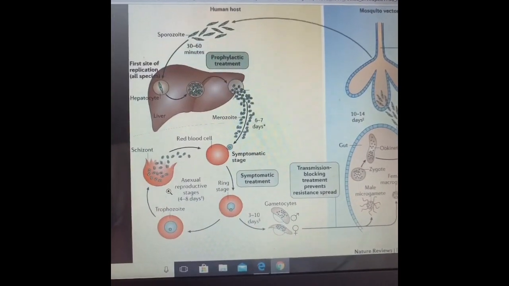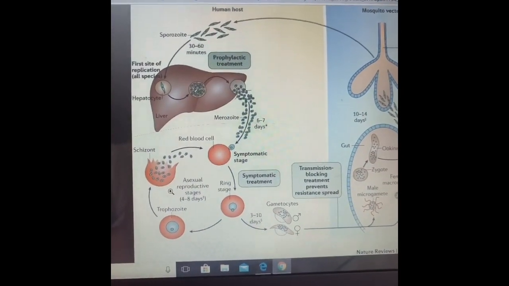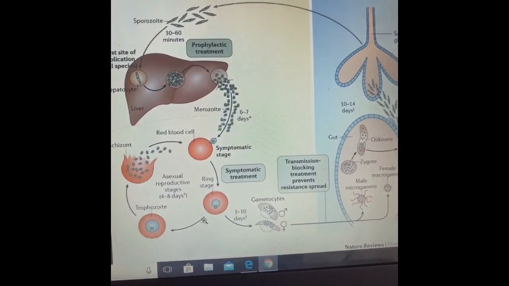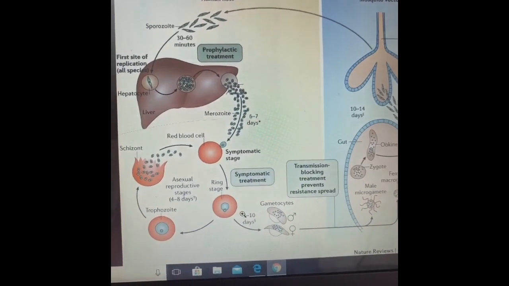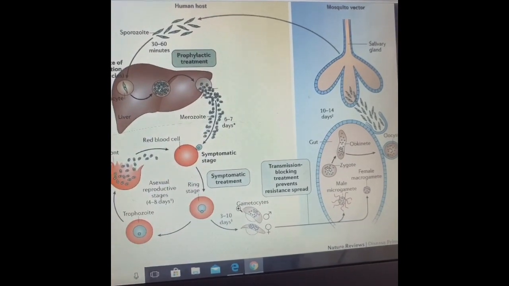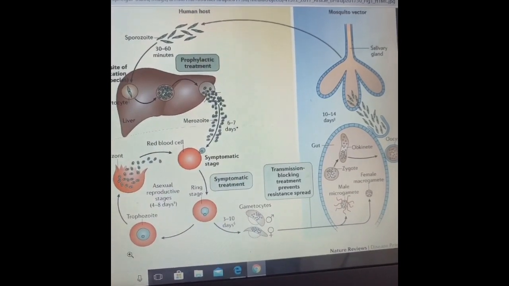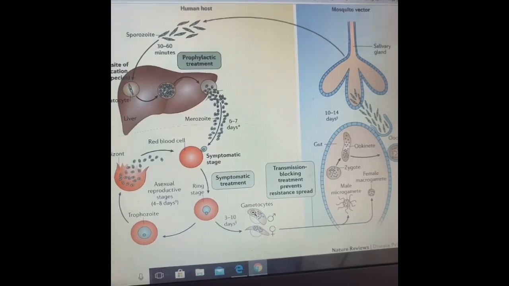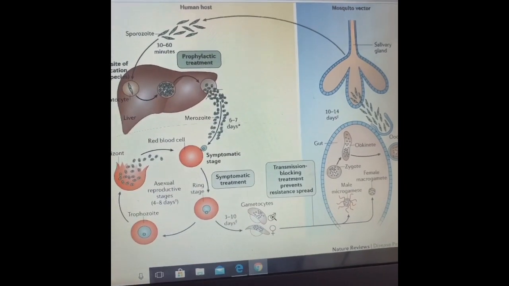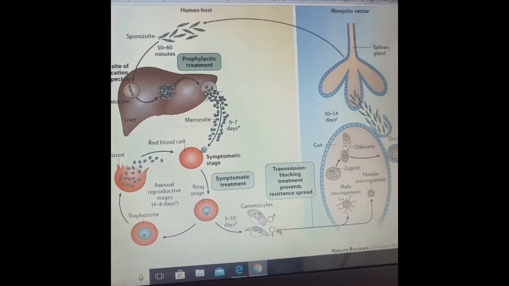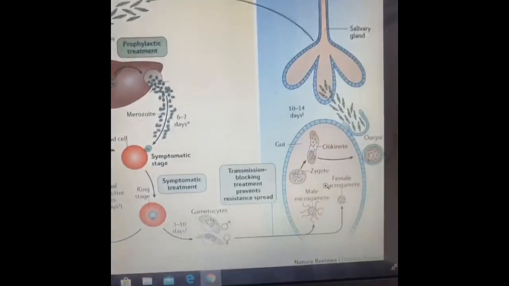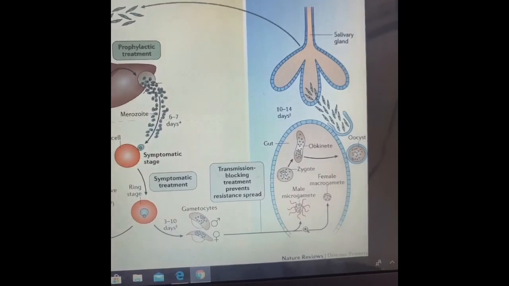Now that the RBC has burst open, both the male and the female gametocytes are in the plasma of the blood, and when another mosquito bites the organism, it sucks in the male and the female gametocyte. The 2 gametocytes go inside the gut of the mosquito.